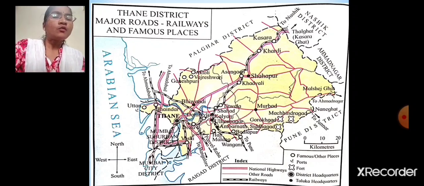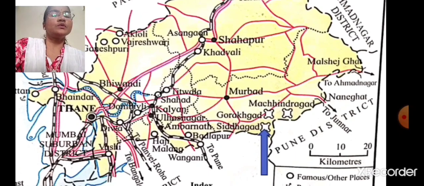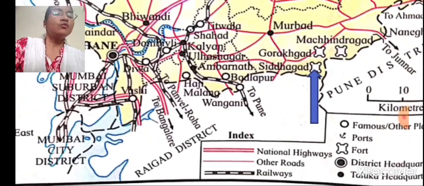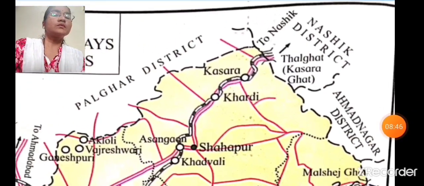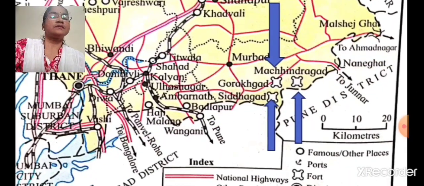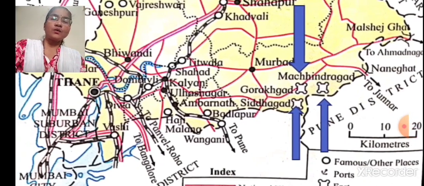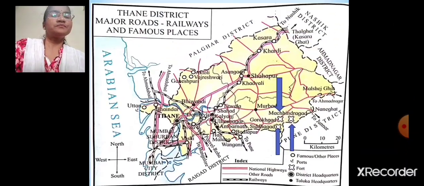Now we'll see forts. First I'll zoom in. These are the forts in Thane district. This is Siddhagarh. This is Machindragarh. This one is Gorakhgarh. Gad is a Marathi word and in English we say fort. So all these are forts in Thane district.